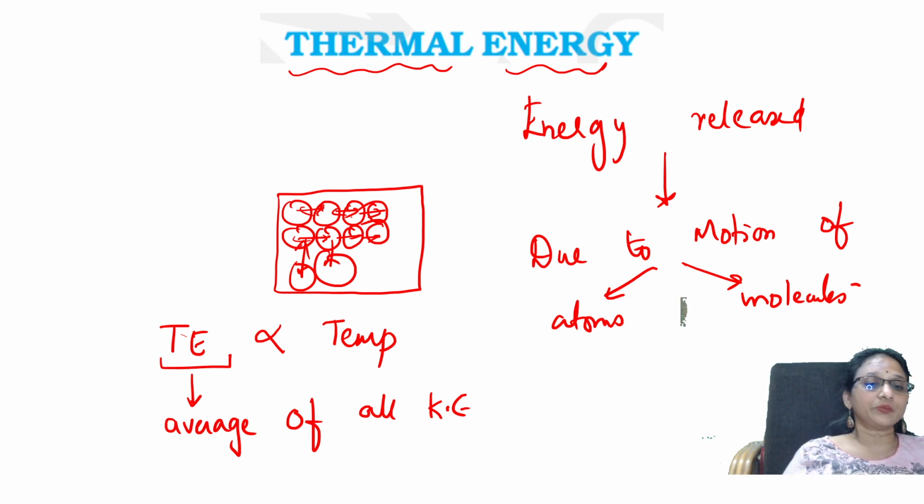All the combinations together make thermal energy. Because of the movement of the particles, we also call this thermal motion.